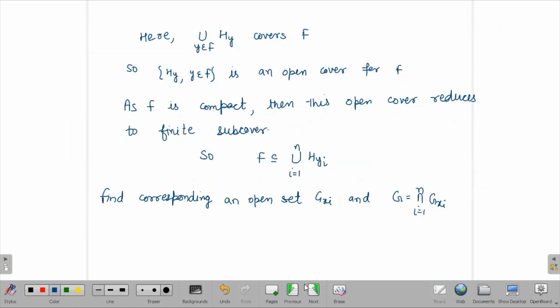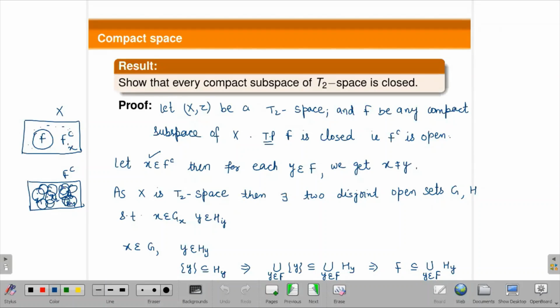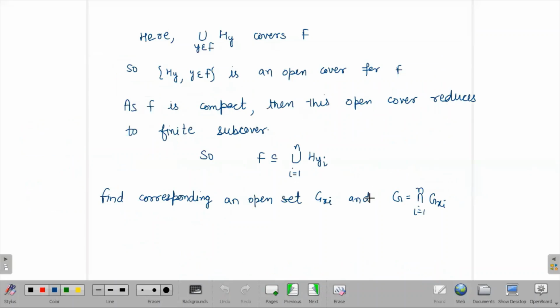Why am I taking intersection? So here you can see, if I take this as an open set, because if I take x here, suppose, then this will also be an open set which is containing x, and this will also be an open set which is containing another point. So I am taking intersection so that it will become disjoint with F only. So I am taking this G, which is the intersection of Gxi here. So this is an intersection. Now G is here and I call this as H.